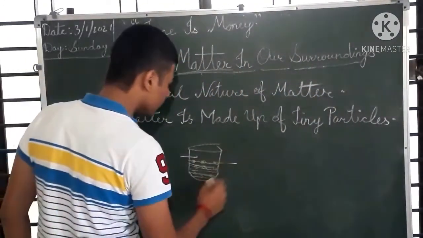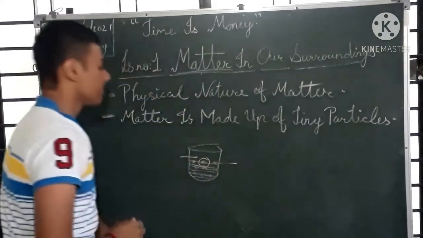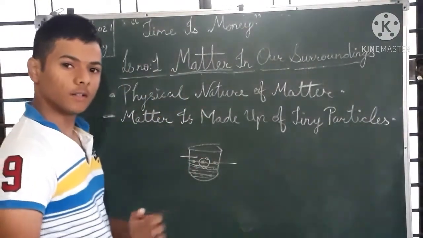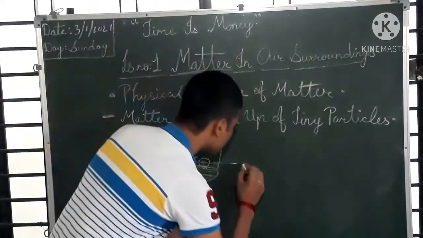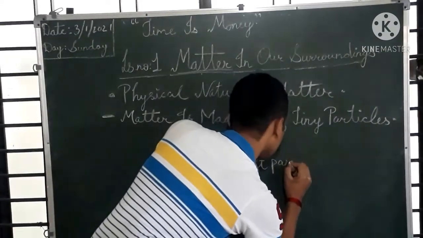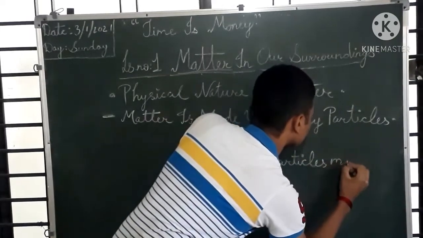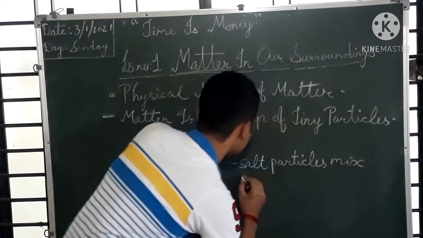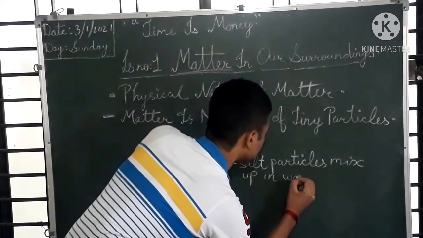Why does it not increase? Because these salt particles mix in the water particles. So you can write: salt particles mix up in water particles.